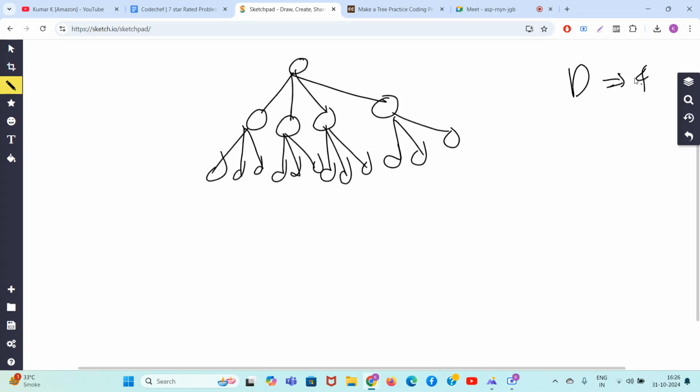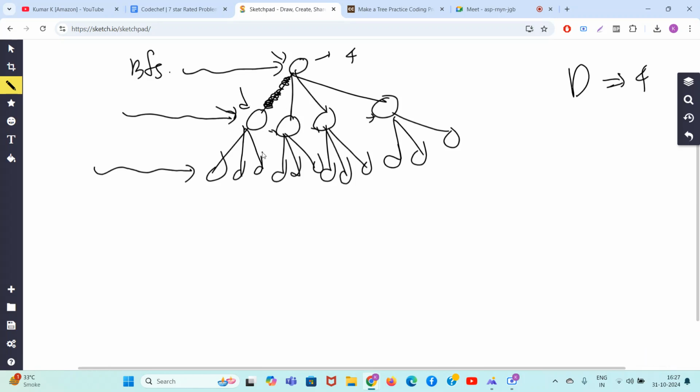Degree is 4, right? This is also 4. 4, 4, 4, 4. So I will follow a simple algorithm. BFS I am doing. First I will travel this node, then all the nodes in the second level, then all the nodes in the third level. So I will randomly select this edge. Yes sir, delete it.